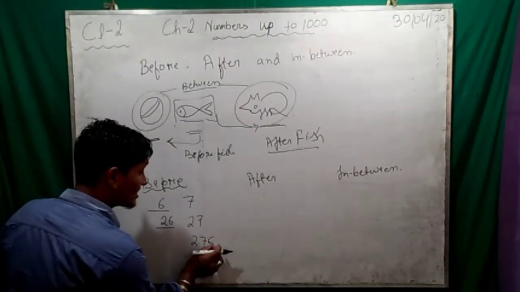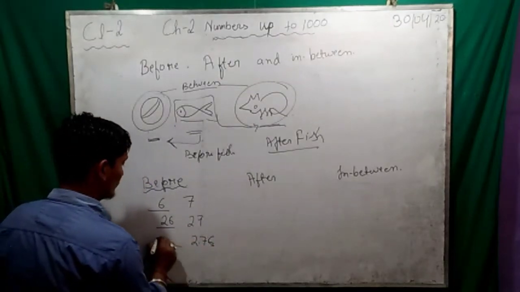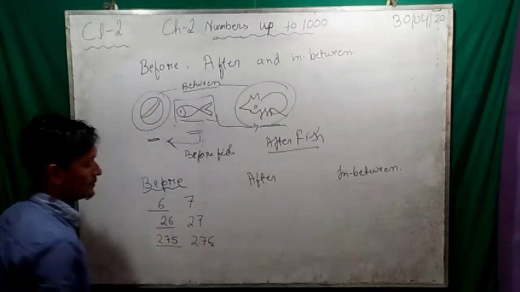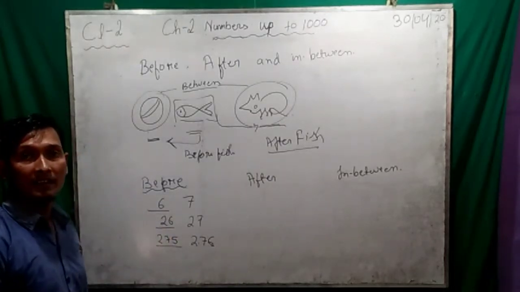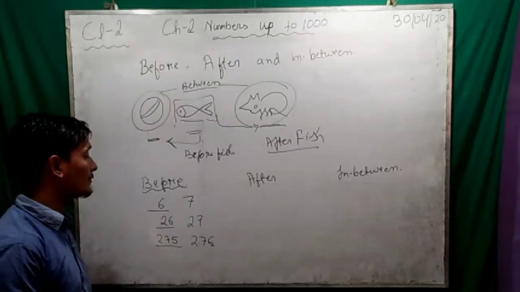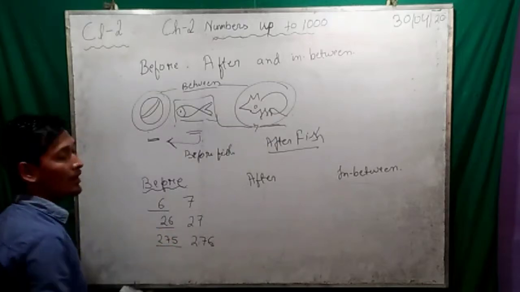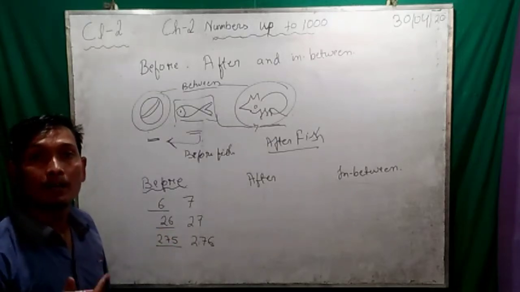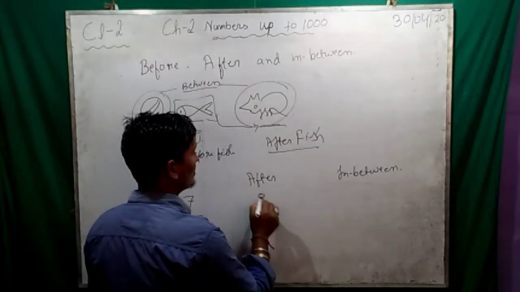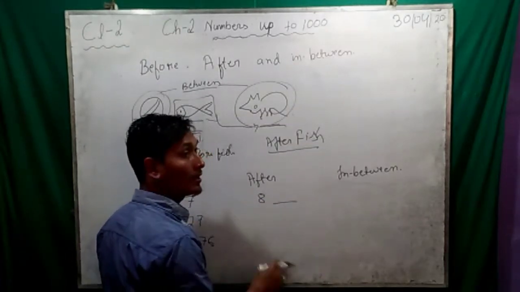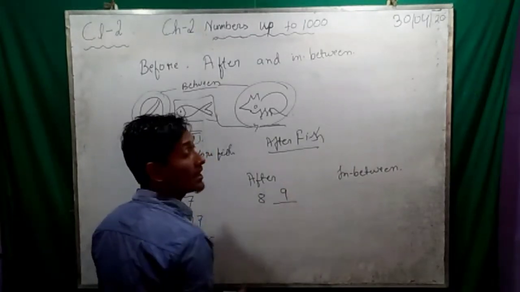276. So see this 6. What is before 6? 275. Clear? Before 276, what is there? That is 275. Means we have to subtract 1 to get the before number. And in after number, what is this? This is 8. What is the next number after 8? That is 9. Means we are doing plus 1.